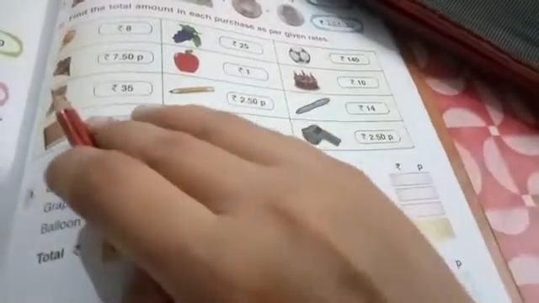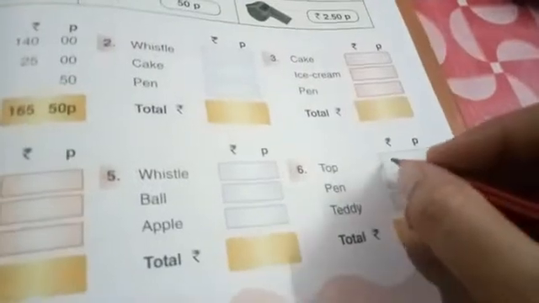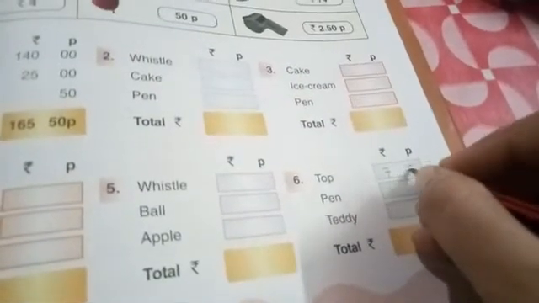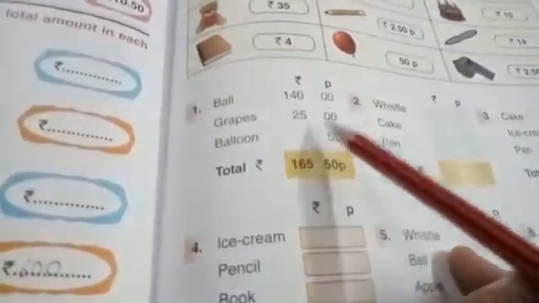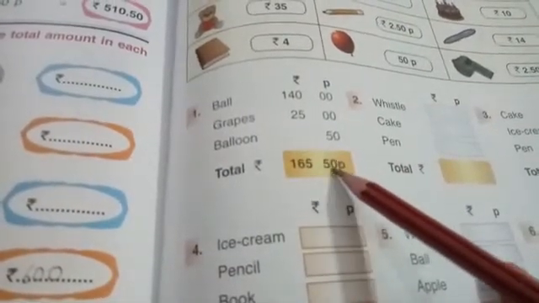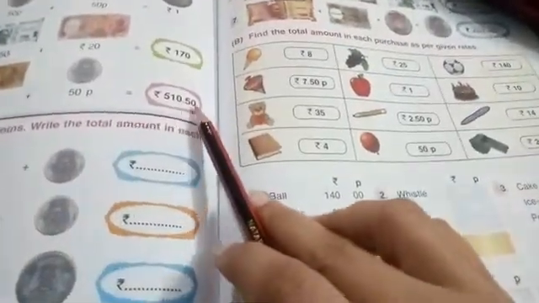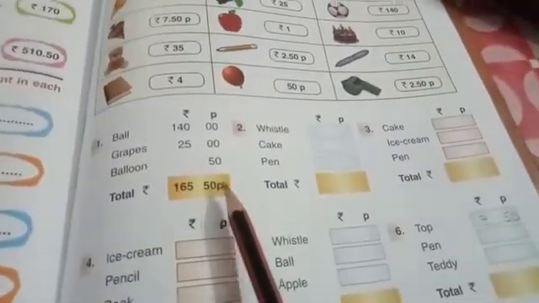One I will do for you. Top. Where is the top over here? See here, top. 7 rupees 50 paise. So you have to write 7 in the rupee column, 50 in the paise column. And one more thing you have noticed that in this question decimal is not there. That's why we are writing paise with the p. Okay, if we use decimal we don't write p. But if we are not using decimal we are writing p, small p. Now top rate this much.